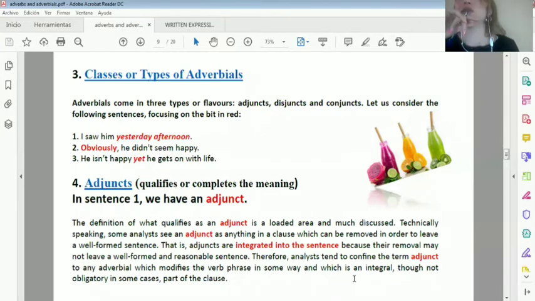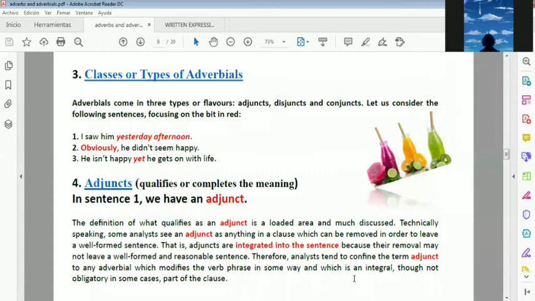It's not a subordinator. It is a fanboy. It's one of the FANBOYS: for, and, nor, but, or, yet, so. So we said, if it is a fanboy, what type of linking word is that?